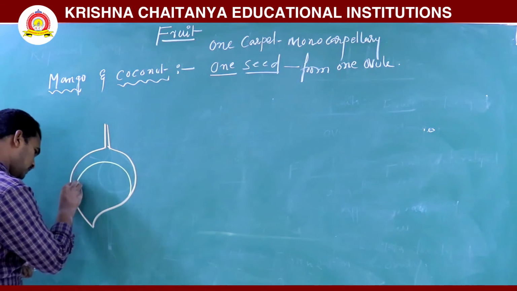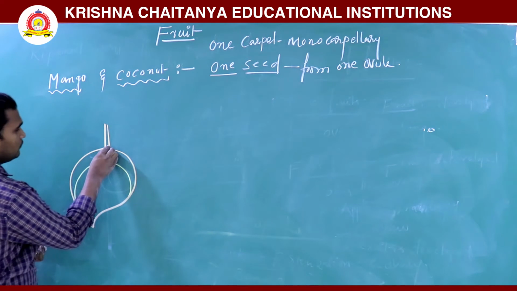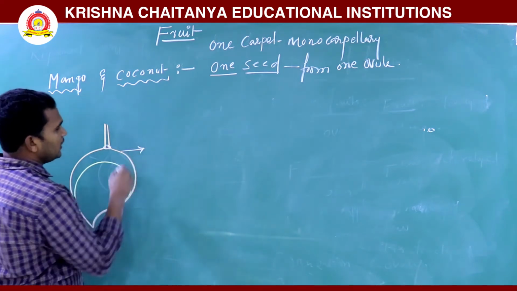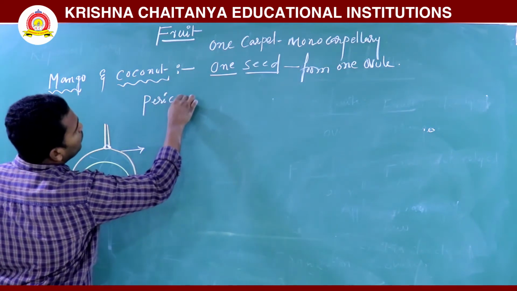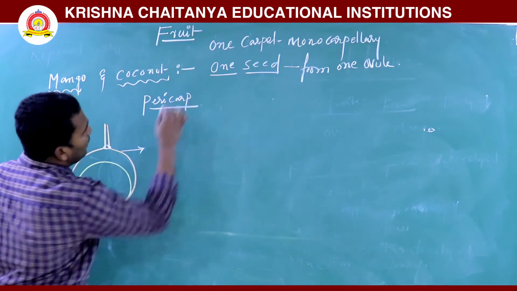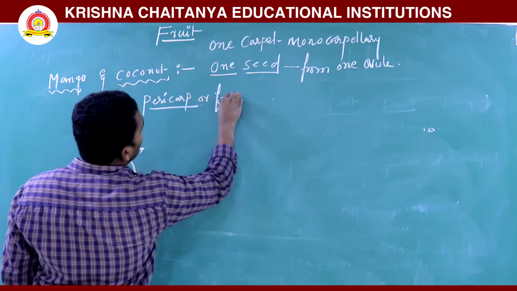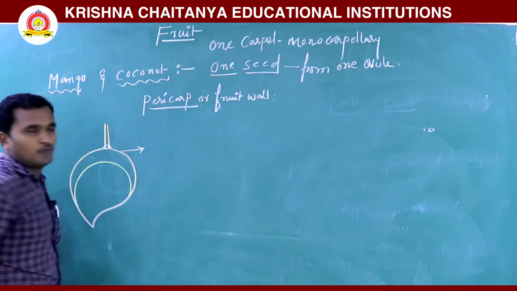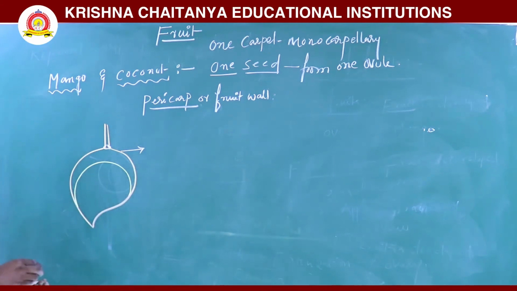This is the outermost layer, the pericarp, or fruit wall. The fruit wall is divided into three types.